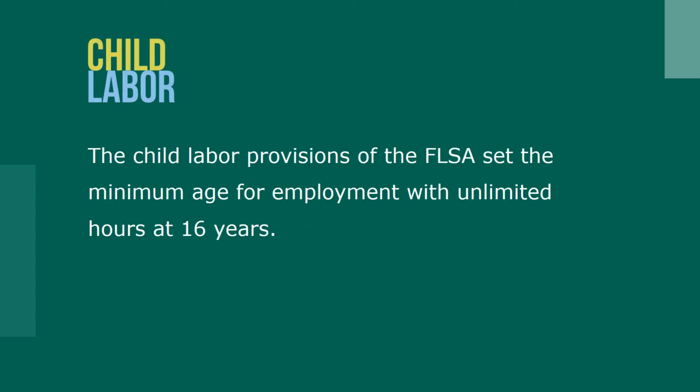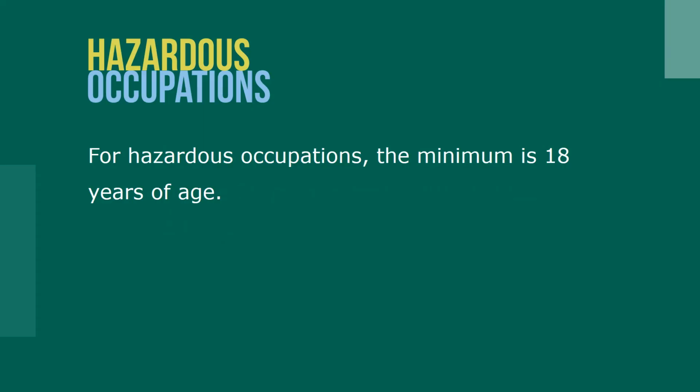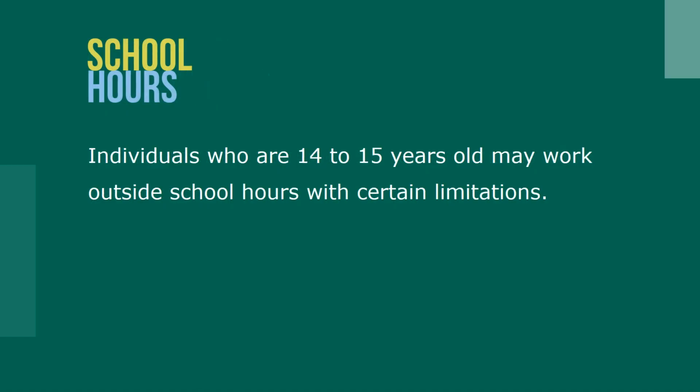The child labor provisions of the FLSA set the minimum age for employment with unlimited hours at 16 years. Many employers require age certificates for employees because the FLSA makes the employer responsible for verifying an individual's age. Age certificates are supplied by high schools. For hazardous occupations, the minimum age is 18 years. Individuals who are 14 to 15 years old may work outside school hours with certain limitations.